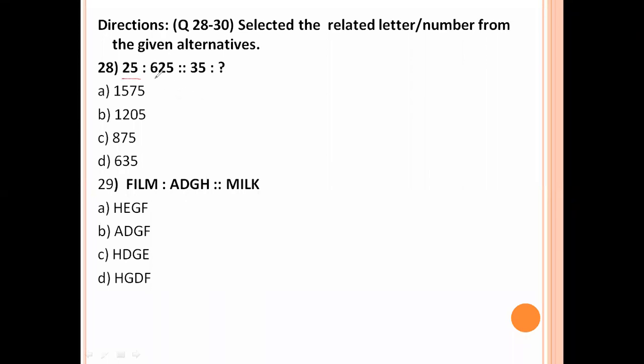Twenty-five, 625. 25 is common. 6 actually added. Here also 35 is common. 6 we add. 635 is the right answer.